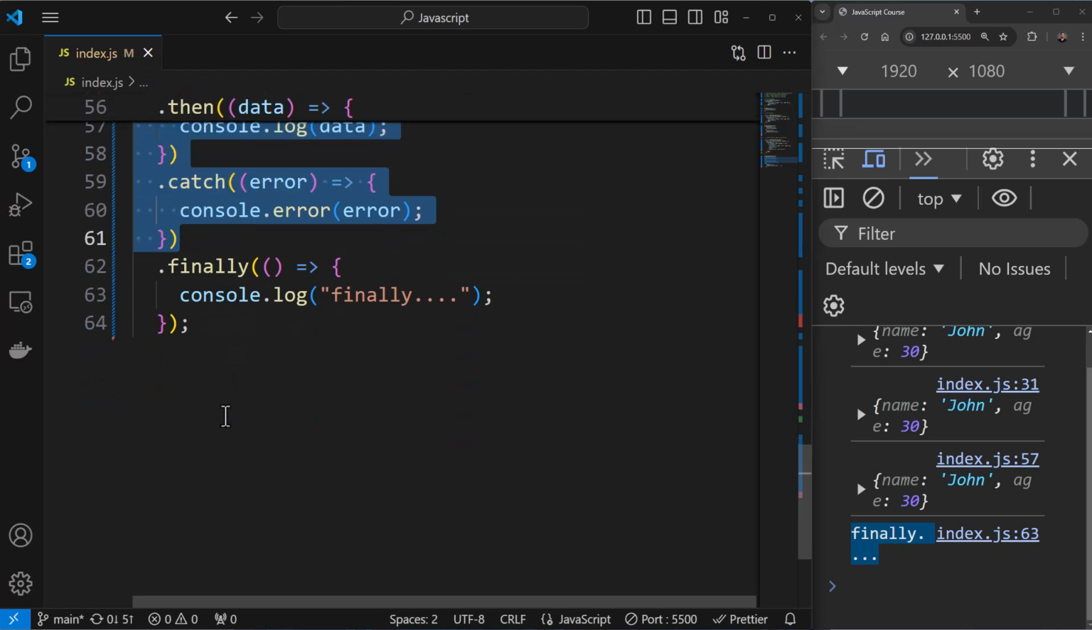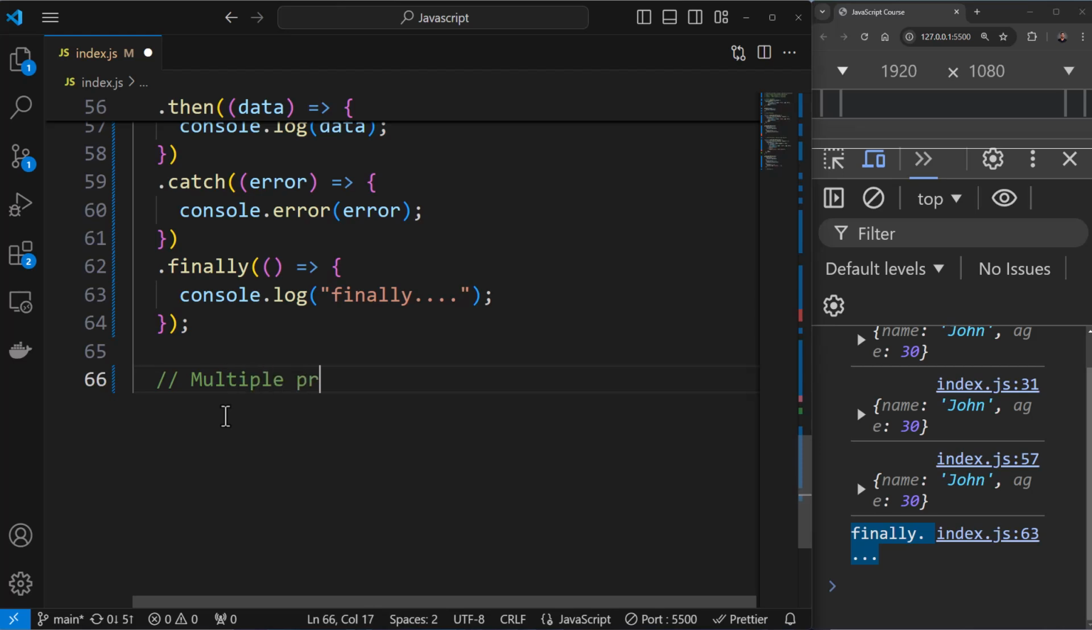Now let me show you one more scenario, wherein you might want to have multiple promises together. Let's take an example wherein we want to run multiple promises in parallel. So you can say multiple promises over here. Now let me create multiple promises.